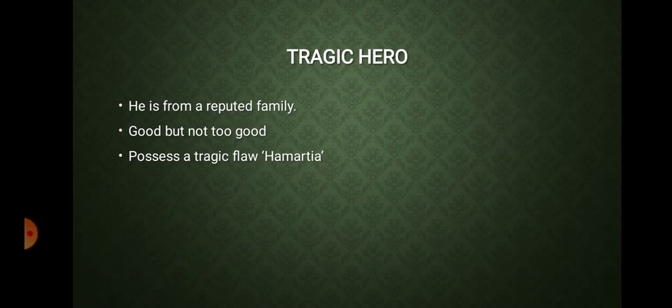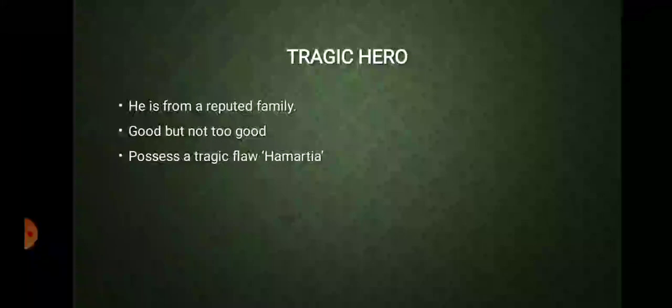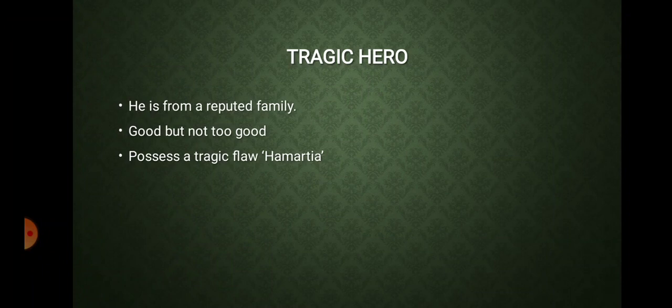The last point actually makes him the tragic hero. If a person is good, it's going to be a tragedy because he has a flaw. It's not that the character is good but doesn't have flaws. A person can be good, like all of us must be good, but it doesn't make us perfect. We have our problems, we have our flaws. Let's face it, nobody can completely, 100%, say that they are a perfect person, because we all have some kind of flaws in us. So that flaw is basically an error of judgment.